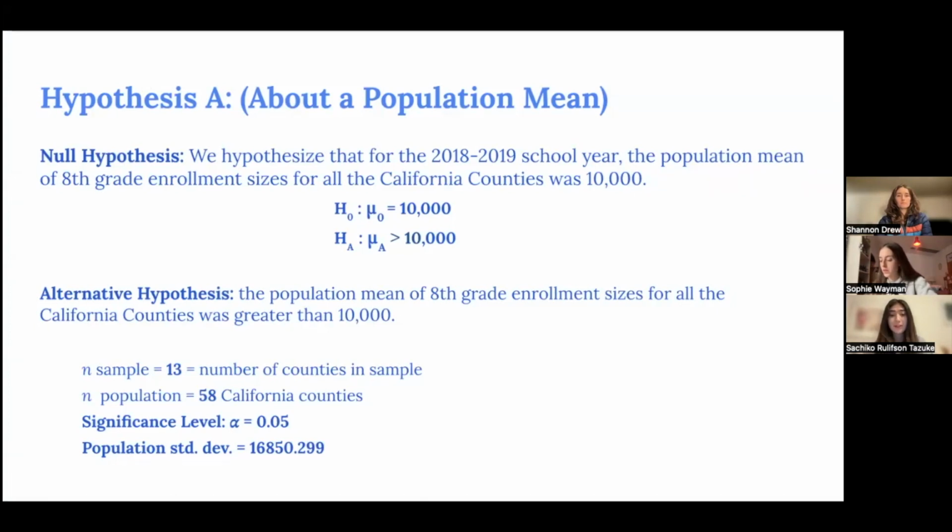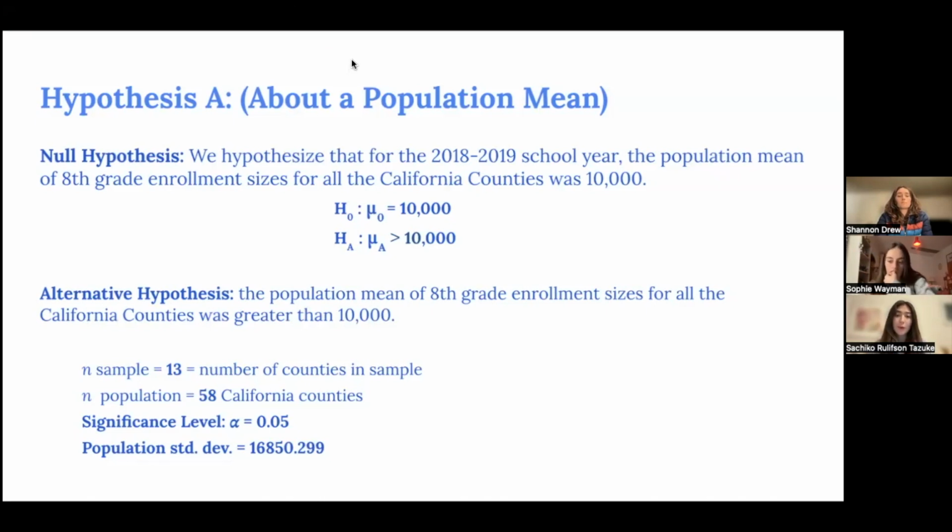And our alternative hypothesis was that the population mean of 8th grade enrollment sizes for all California counties was greater than 10,000. We used the sample size of 13 and the population of 58 California counties. We set our significance level to alpha equals 0.05.